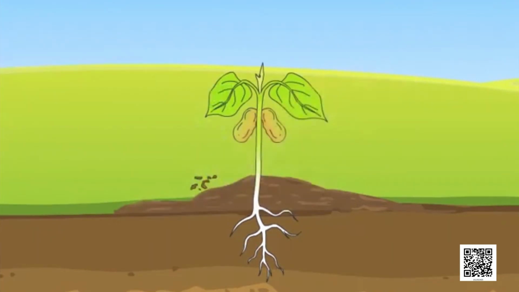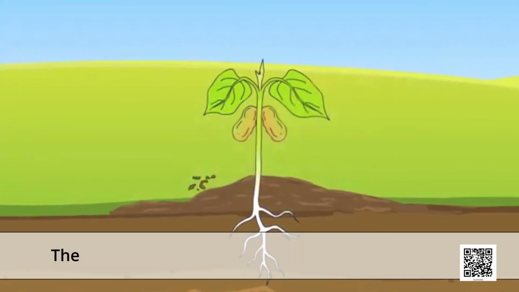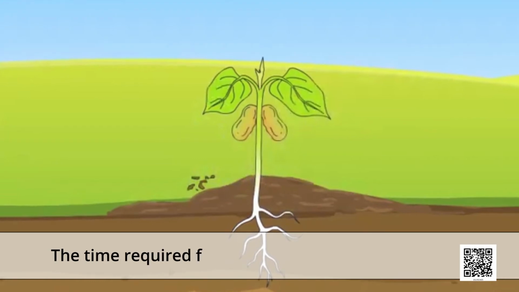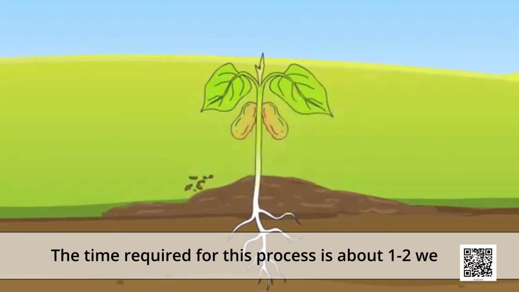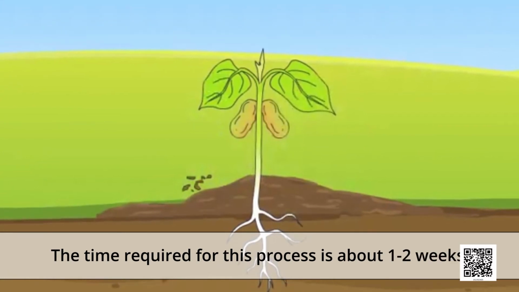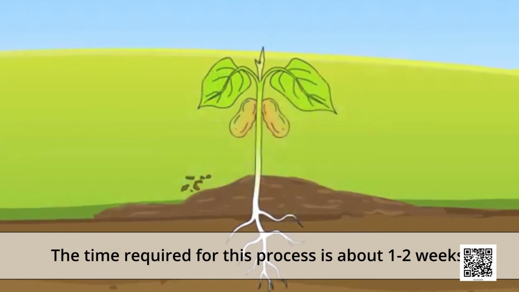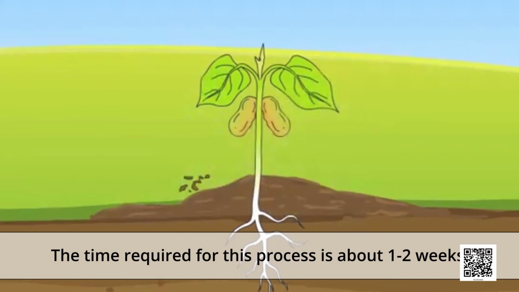So this is the process of seed germination. And the time required for this process is about 1 to 2 weeks. Or we can say the time required for a seed to come up on the ground as a plant is about 1 to 2 weeks.